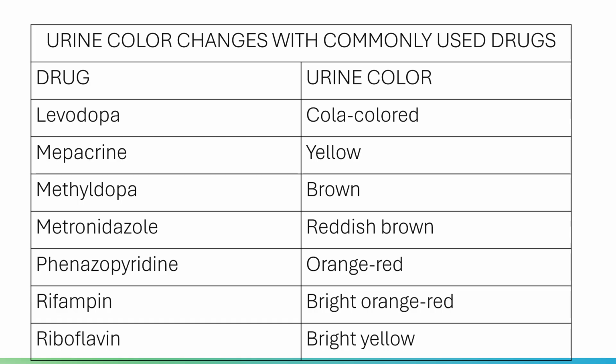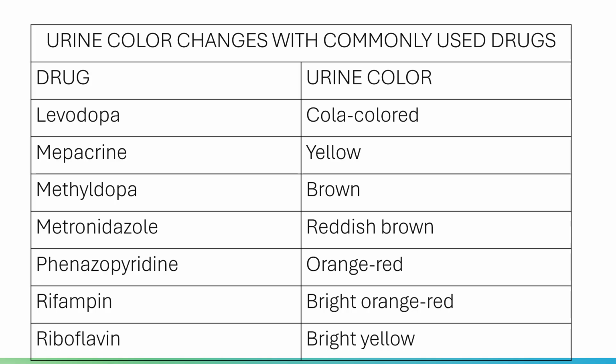Then of course you have your metronidazole. Metronidazole is an antiparasitic, antiprotozoan. It will give you a red-brown color. Phenazopyridine gives an orange-red color. This one is a urinary analgesic.